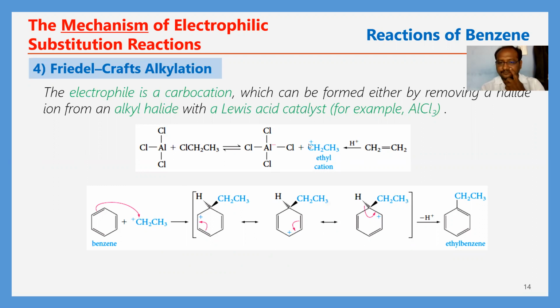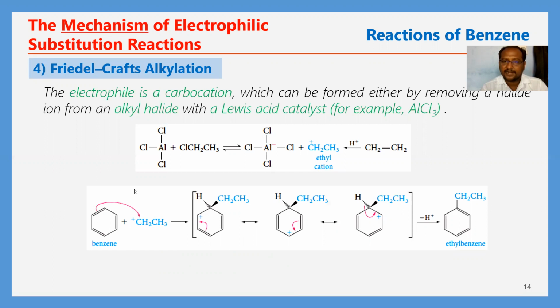So next, if you remove the H plus ion from this carbocation, you will get the ethene molecule. So that is another thing. We need only this one. What is that? Ethyl. This one. Okay, here the ethyl cation attacks the benzene ring. This is the second step in this reaction mechanism.